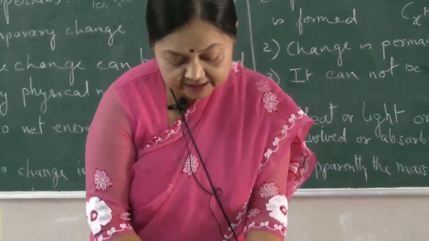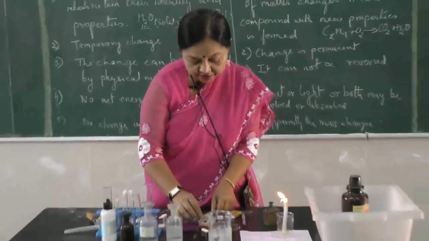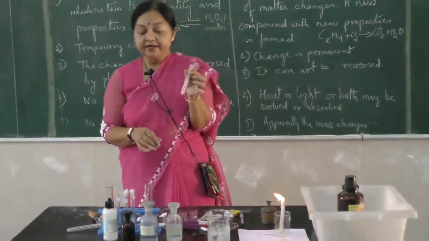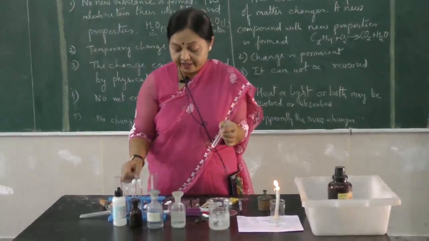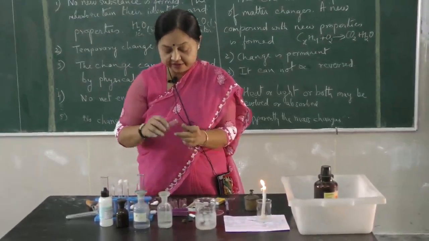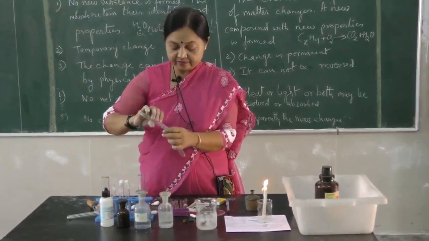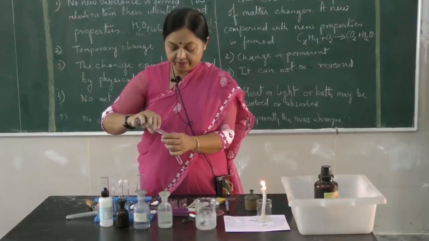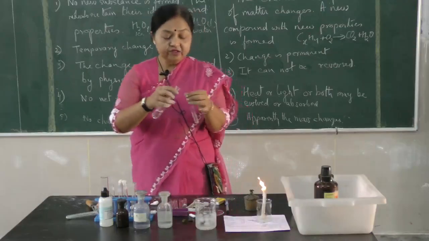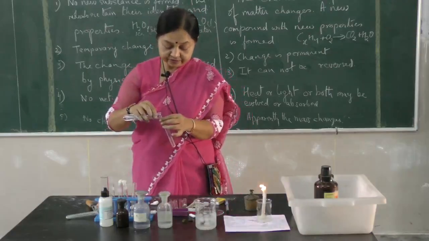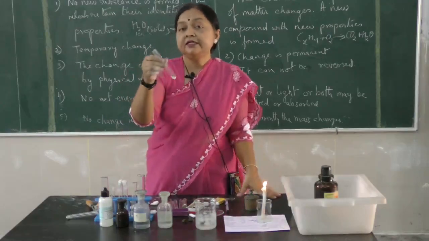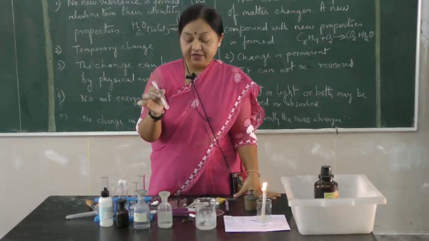Now what is the property of this sulfur? Sulfur's property is that it gets dissolved in carbon disulfide. So I'll take a little bit of sulfur and try to dissolve it in this carbon disulfide. See, sulfur dissolves in carbon disulfide.